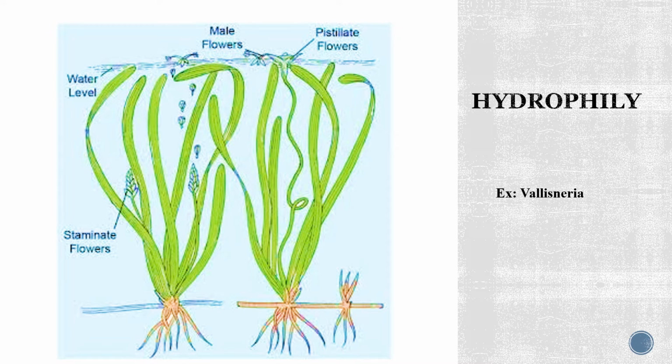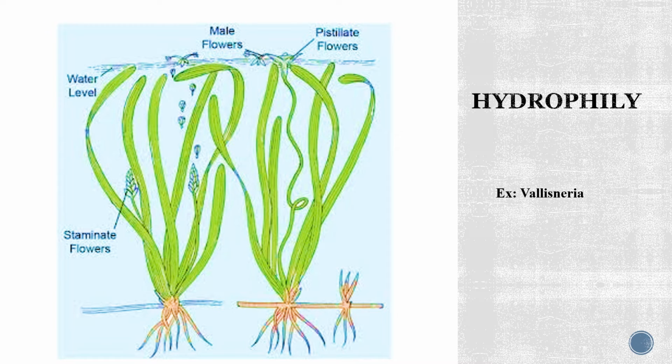The staminate flowers are found on a different plant, because these plants of Vallisneria, being unisexual, have the male flower on a separate plant whereas the female is on another plant. These staminate flowers, which are shorter and have a smaller filament and are submerged in the water, are released into the water and they emerge up and start floating on top of the water.